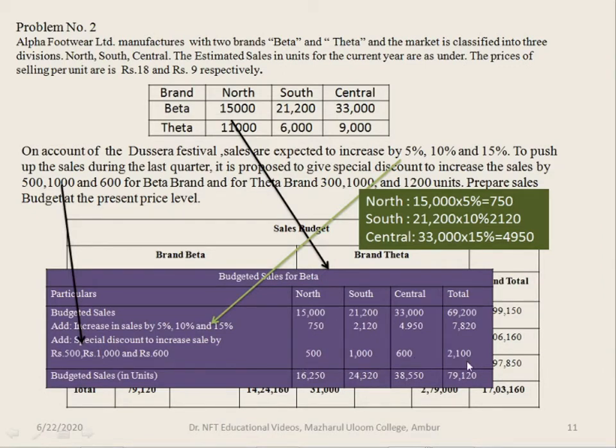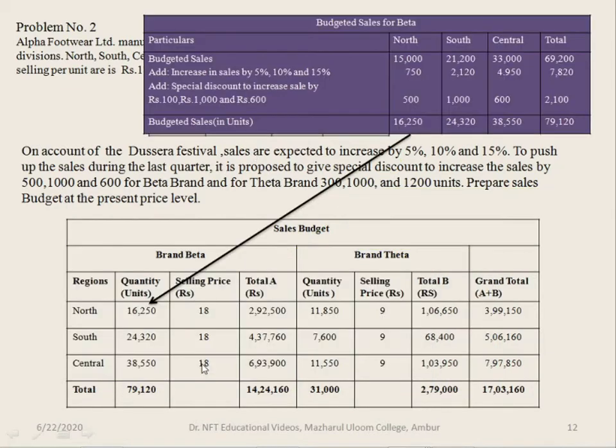If you add up these you get total of 2,100. Now adding up for each division, for north it is 16,250, for south it is 24,320, central it is 38,550 and total is 79,120. This is the budgeted sales for Beta.